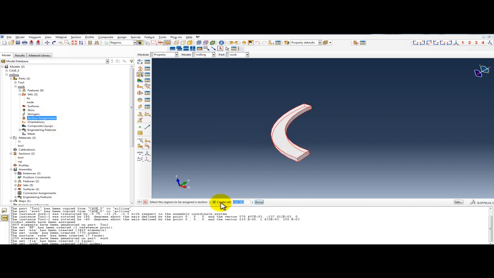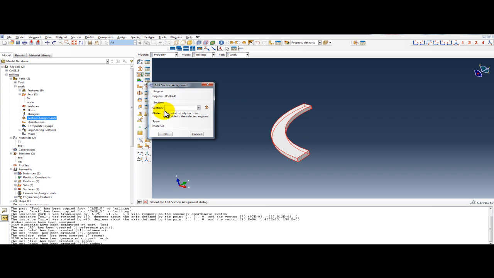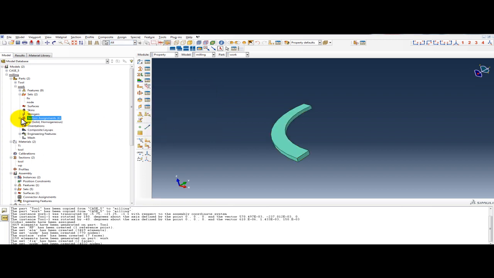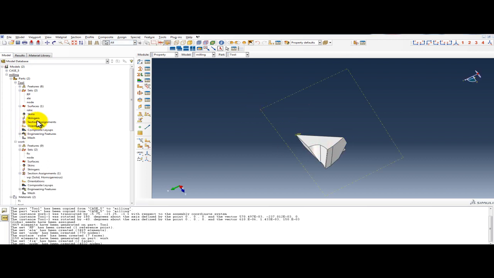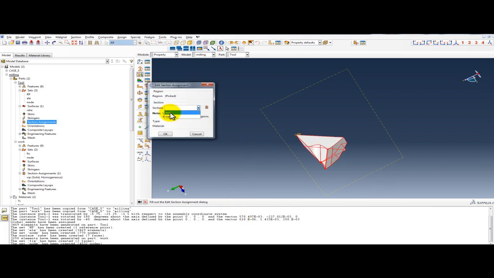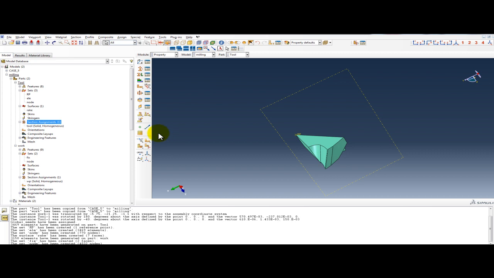Create, select, done, workpiece. Okay, section is assigned. Now we will assign section to the tool. Create, select, done, tool. Okay.